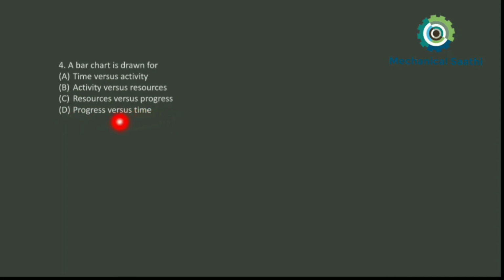If we look at the bar chart, we are plotting time and activity. So we can say a bar chart is drawn for time versus activity. Our answer matches option A, so option A will be correct for this question.